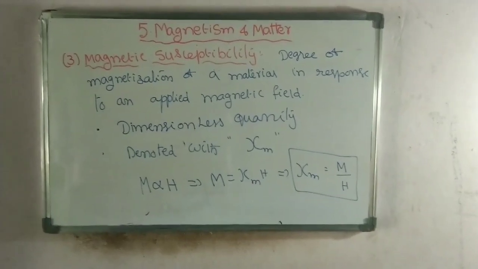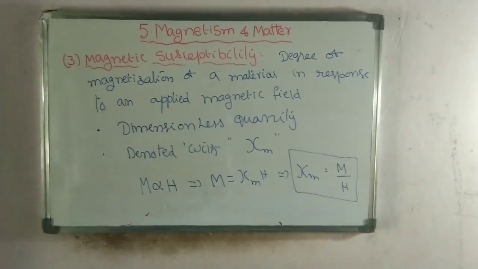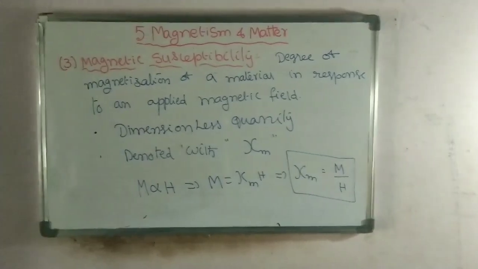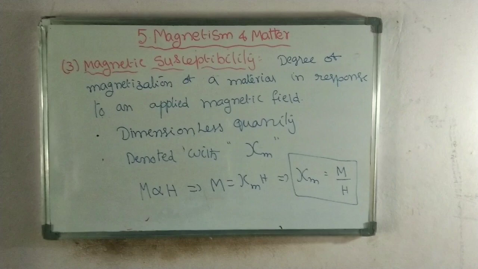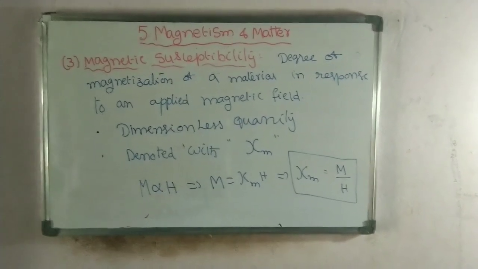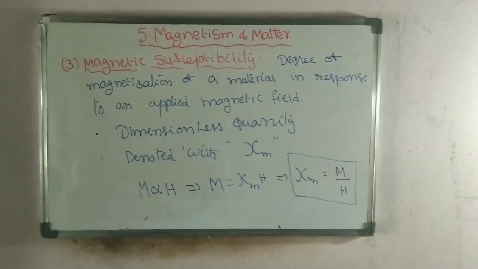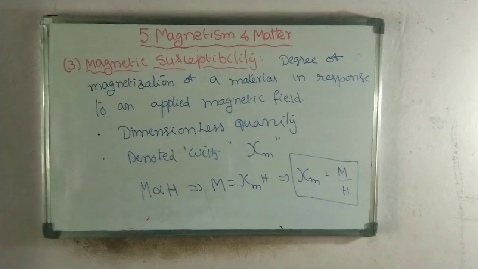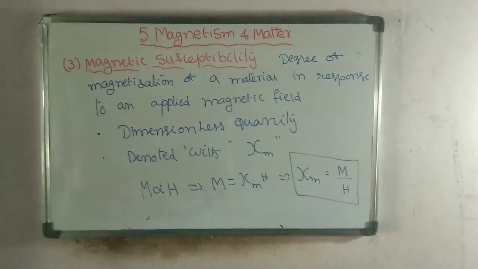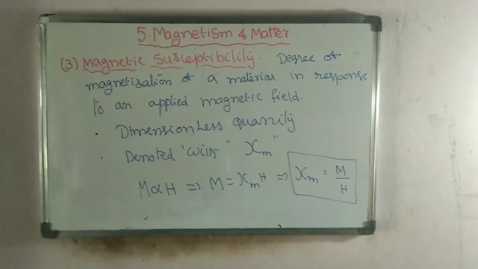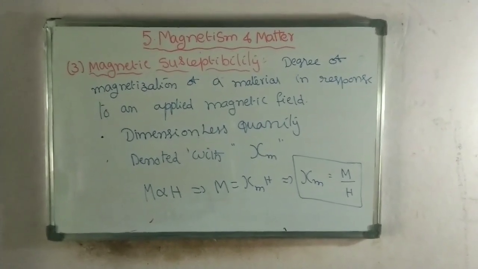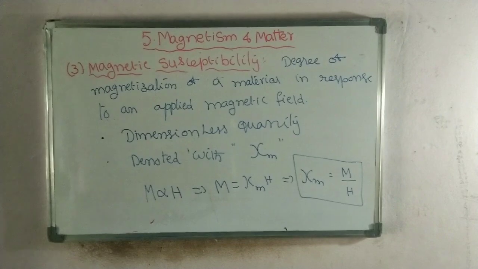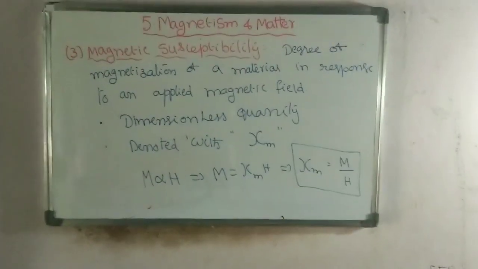Magnetization and magnetic intensity have the same units, so the susceptibility does not have any units. The magnetic susceptibility is a dimensionless quantity denoted chi m, and it is the ratio of magnetization and magnetic intensity.